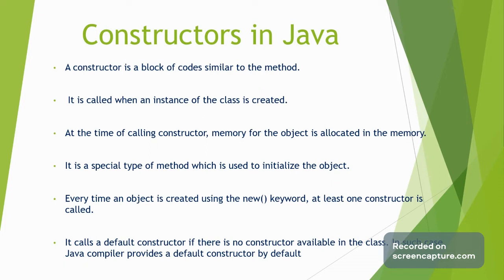It calls a default constructor if there is no constructor available in the class. In such a case, the Java compiler provides a default constructor by default. So these are the points we should know when we are studying constructors in Java.